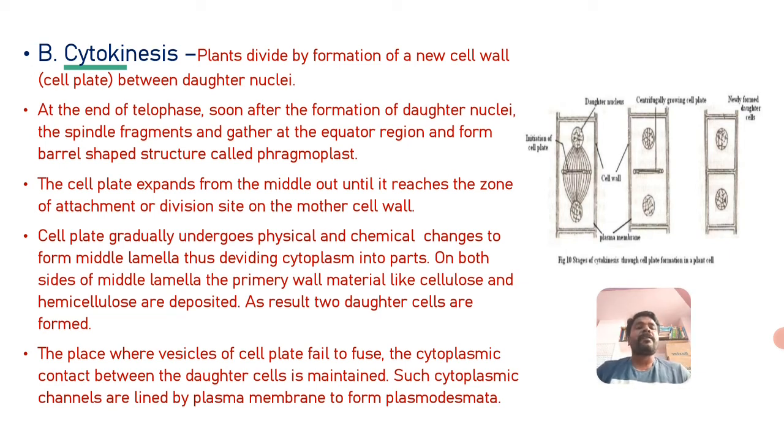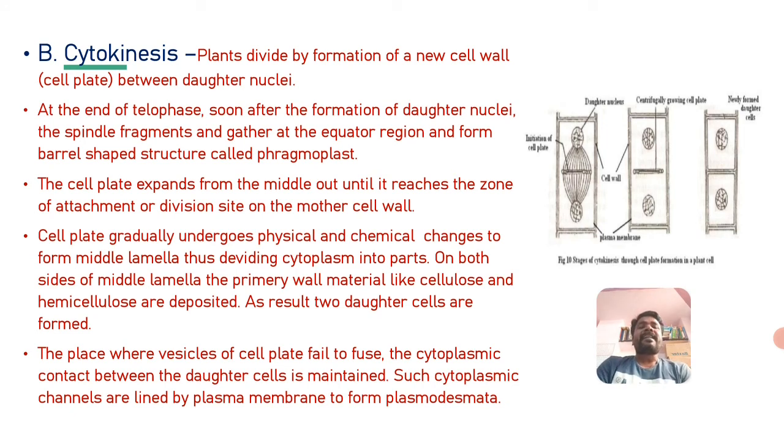This is very important. What is the phragmoplast? At the end of telophase, soon after the formation of daughter nuclei, the spindle fragments gather at the equatorial region and form a barrel-shaped structure called the phragmoplast.